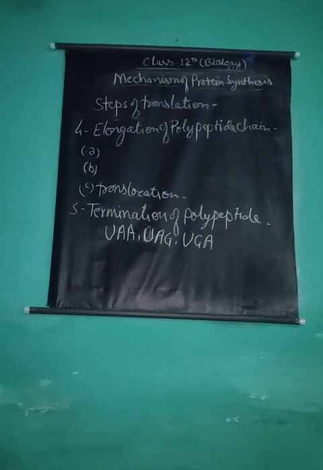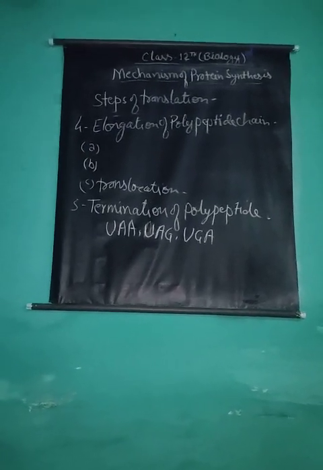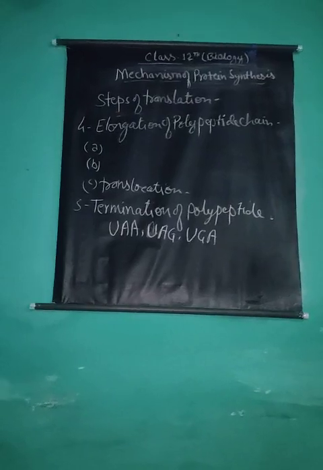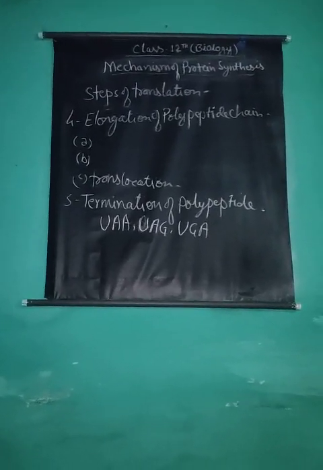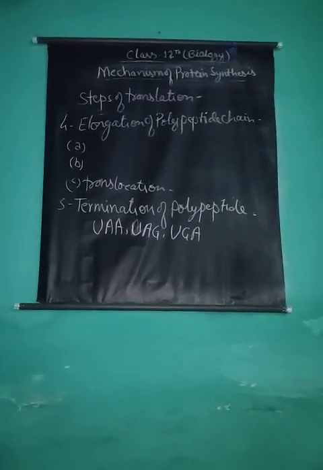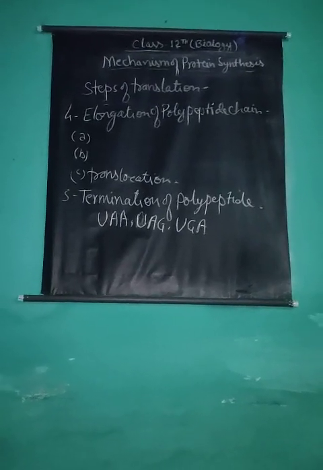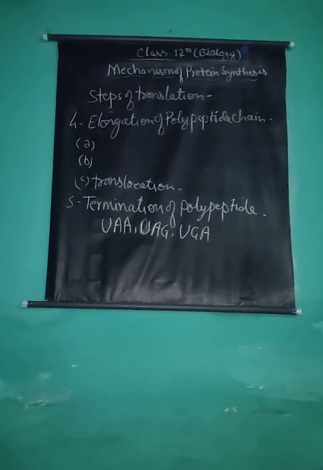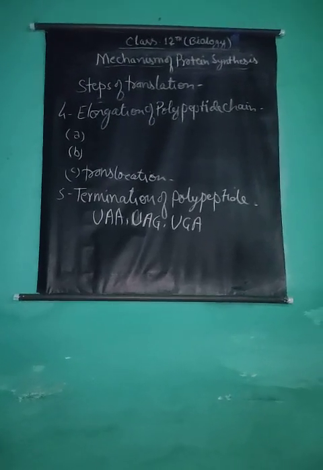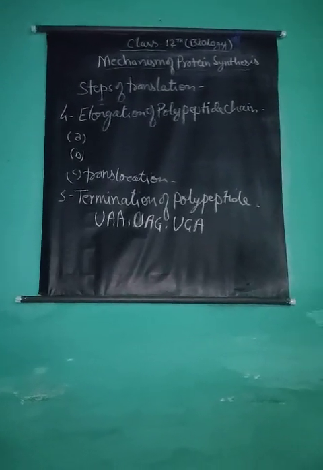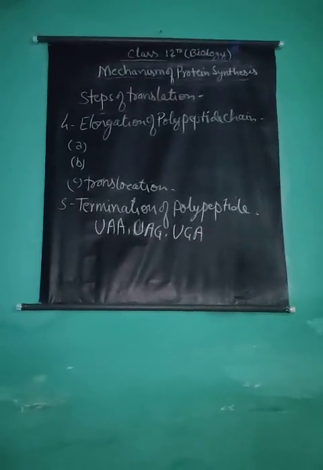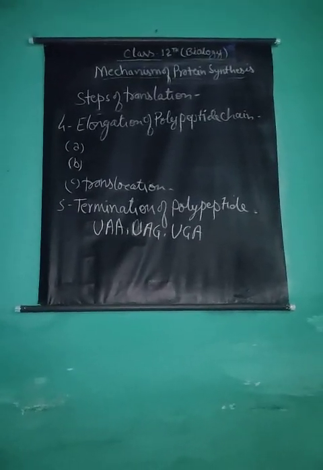The termination codon provides a signal to the ribosome for the attachment of releasing factors. The releasing factors interact with peptidyl transferase, causing hydrolysis of the bond between the tRNA and the peptide chain, and the chain is then released from the ribosome. Hydrolysis of GTP results in the dissociation of the release factor from the ribosome. The tRNA is also unloaded. The ribosomal units dissociate and the messenger RNA is released.